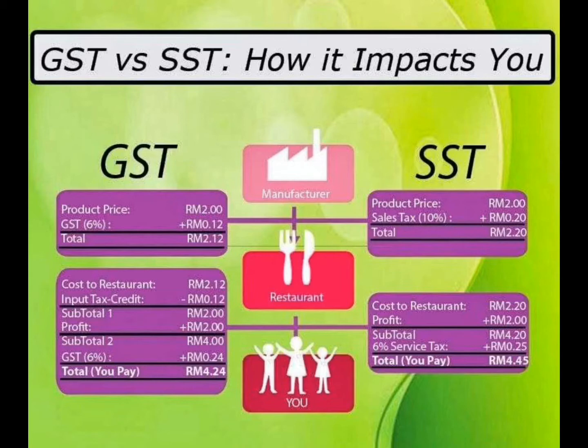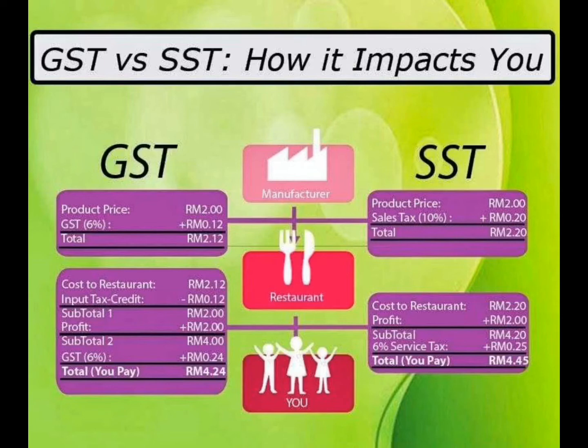For example, as we can see, when the government implements GST, the cost of the product is lower than under the SST tax system. The cost to the restaurant is RM2 and 12 cent, and it will be reduced by 12 cent of tax credit. The total will be back to 2 ringgit. They will add the profit margin, which is RM2. At the end, the price of the product will be RM4.